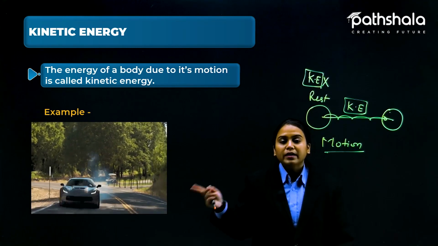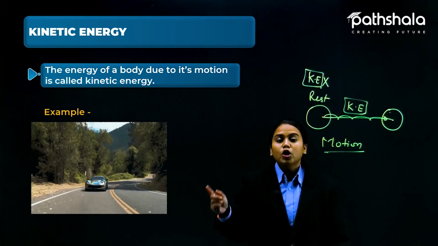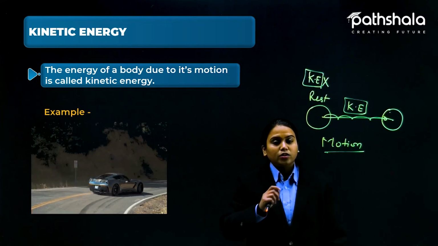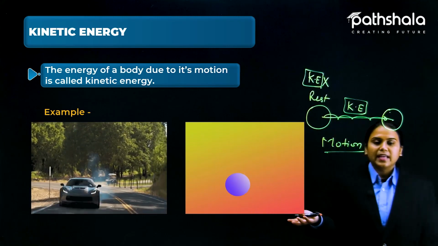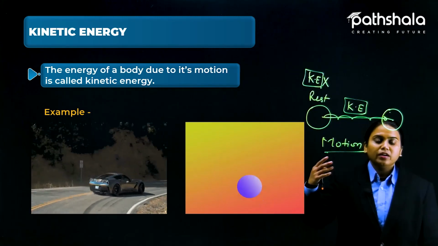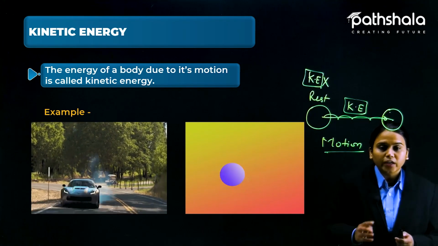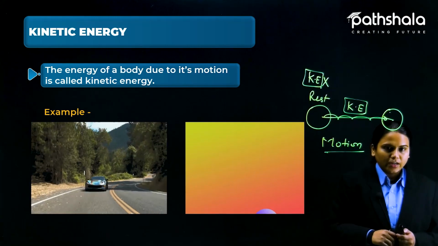These are the examples here, like a car is moving here. So this car must have kinetic energy, then only it would be able to move. If it does not have that energy, it is not able to move. Another example is a balloon flying over here. There are lots of examples; even if you are walking, you can say that I am possessing kinetic energy right now.